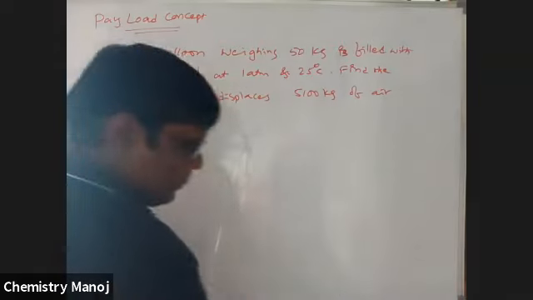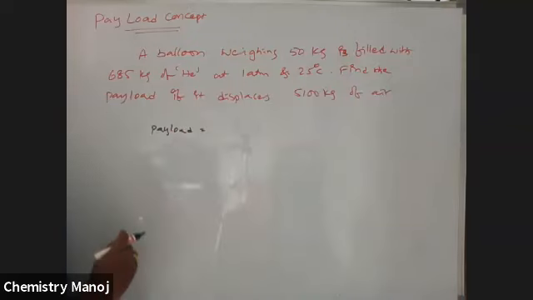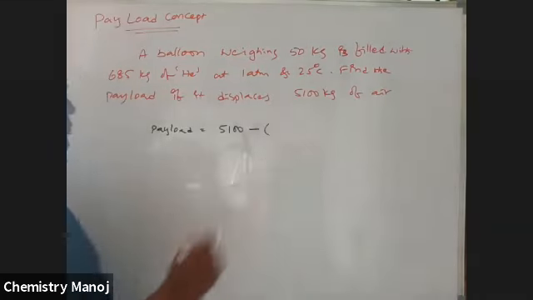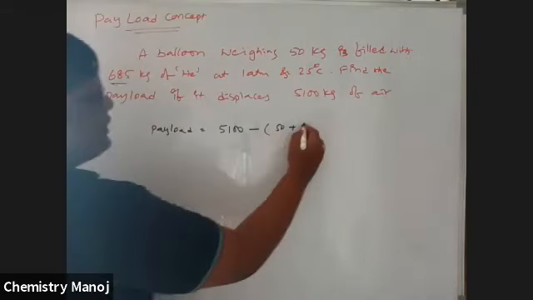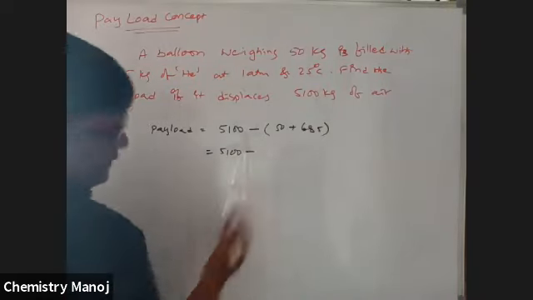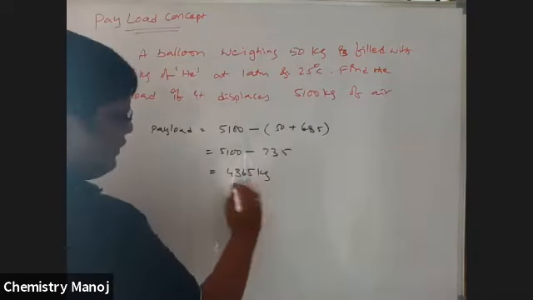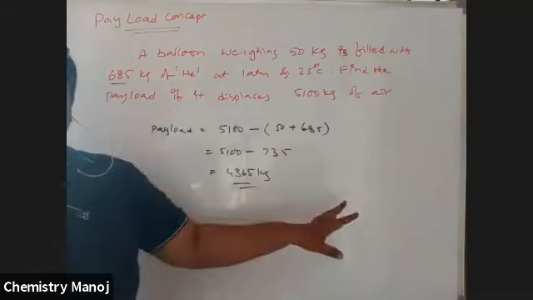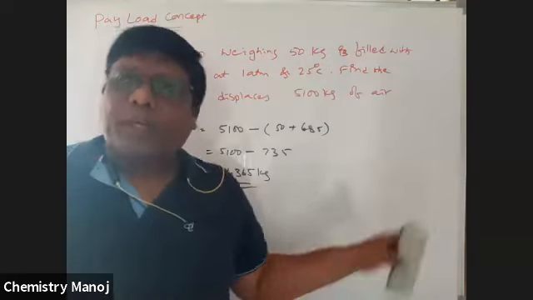Payload is equal to, what is the formula? Payload is equal to weight of air displaced, that is 5100, minus weight of empty balloon 50 plus weight of lighter gas taken, that is 685. That is 5100 minus 735, which is equal to 4365 kg. This is all about your payload value. Simple, and all those values are directly given to you. 4365 kg. Okay. So next one, a little bit typical one, based on this payload concept.